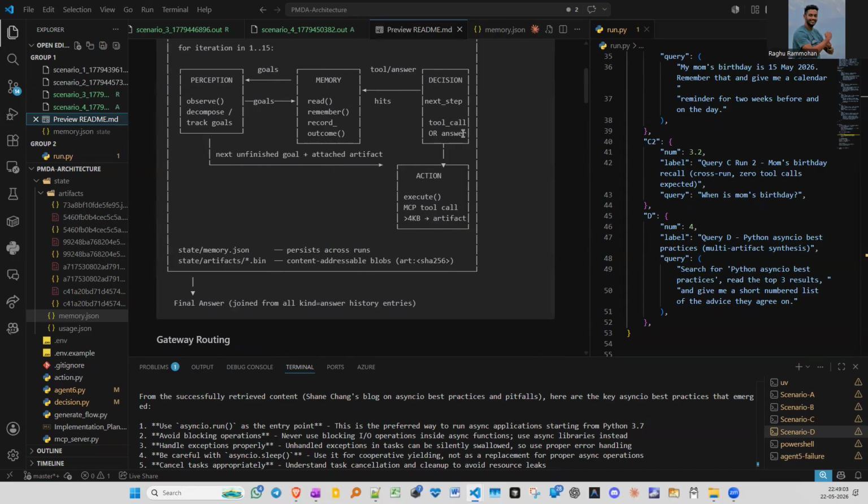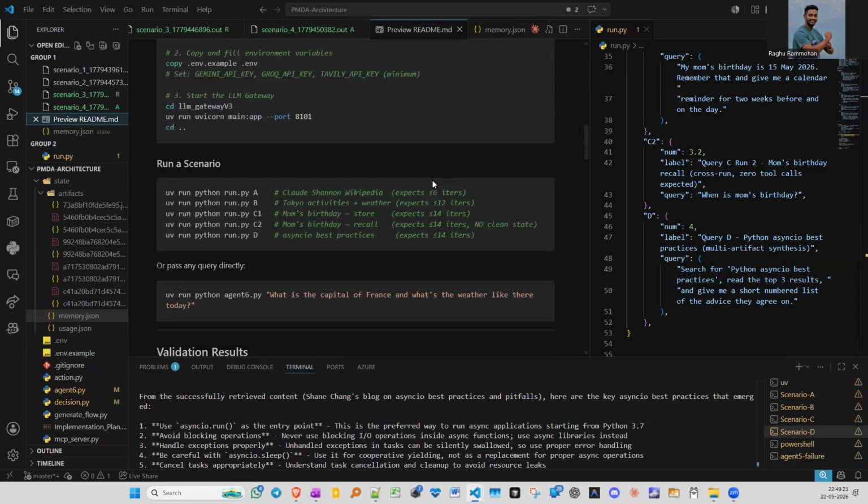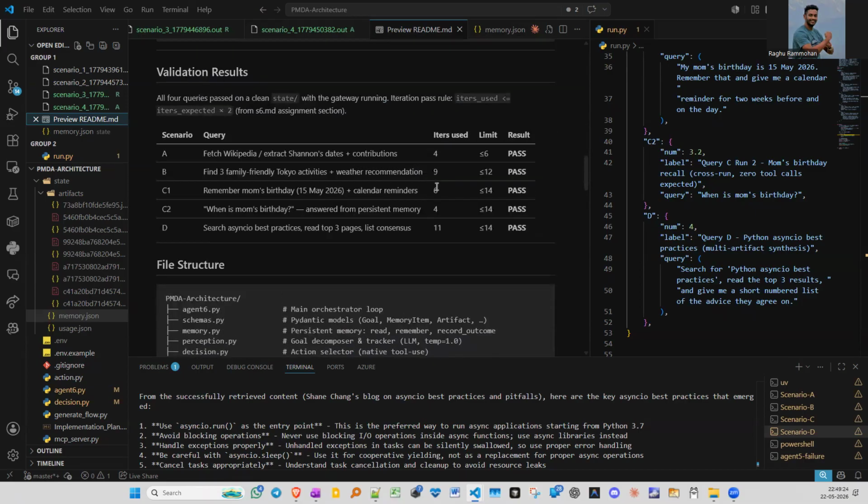Tools are like MCP tools, tool choice, etc., and some rules. And then action is pure MCP dispatch. The 4 KB threshold is also governed here. The max loop runs for 15 iterations as per the ask here.